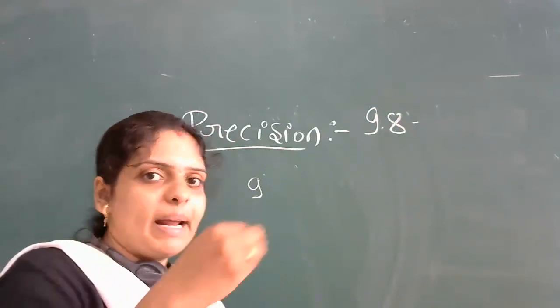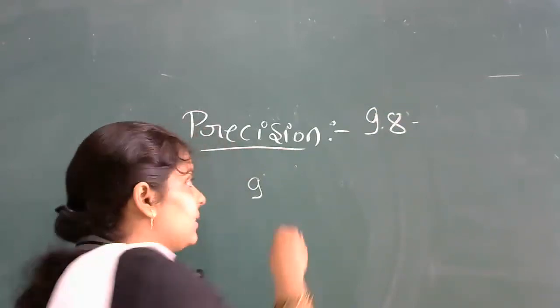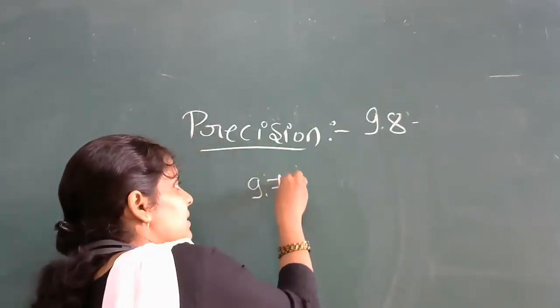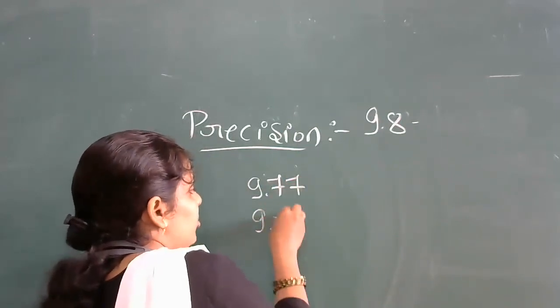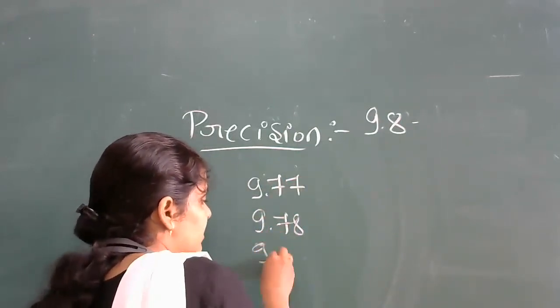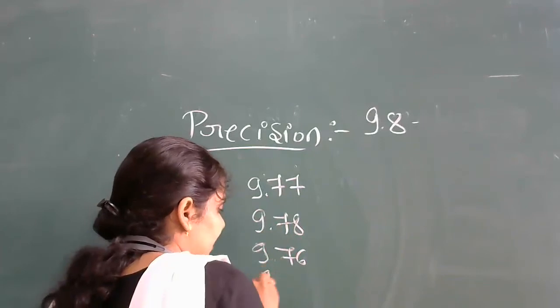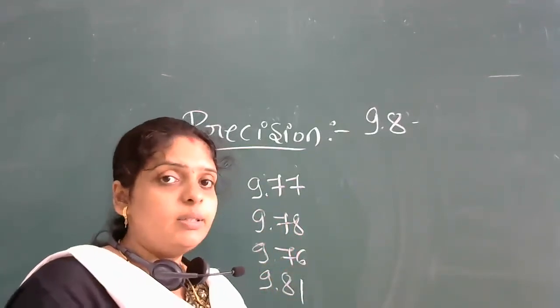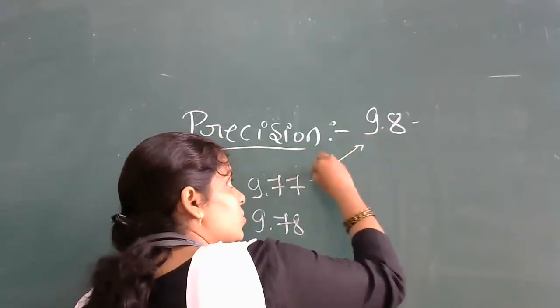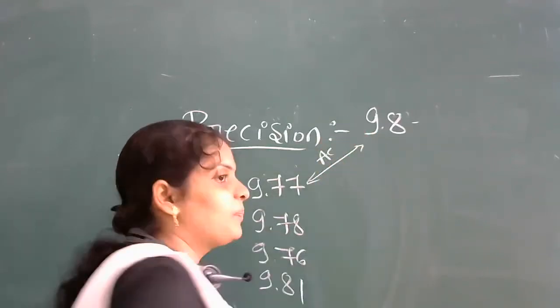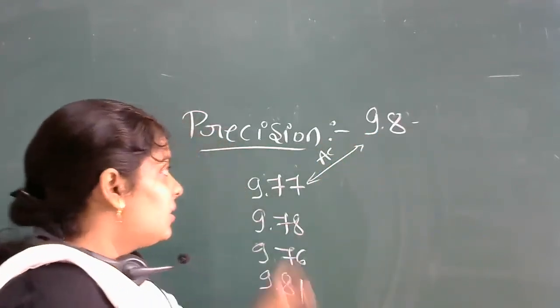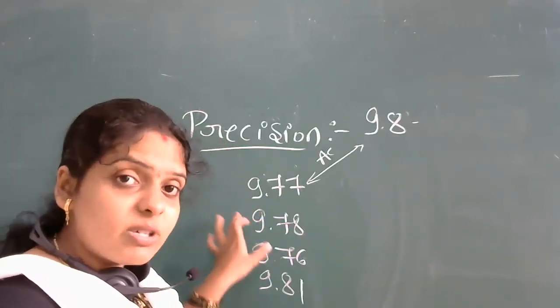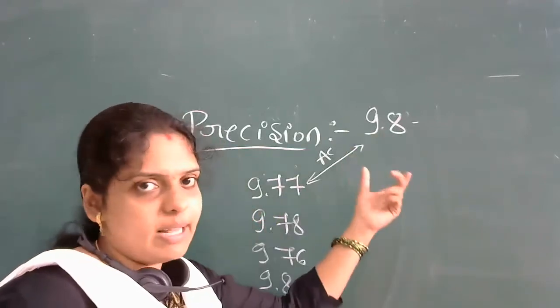You are doing the practical, and sometimes you will get 9.77, 9.78, 9.76, 9.81. These are different values you are getting. So the comparison between the measured one and the standard one is called accuracy.